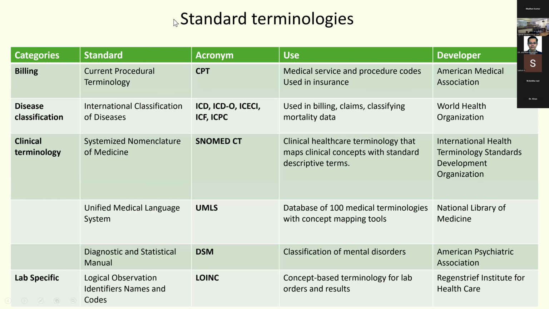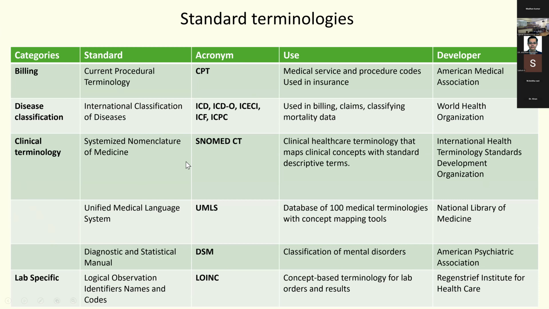So what are some standard terminologies that we know of? If you look at disease classification, all of us are familiar with the ICD code, which we use for all our discharge summaries. They also use it for billing and claims, as well as classifying mortality data, developed by the World Health Organization. Now in America, they use something called Current Procedural Terminology. This is basically codes for all your services and procedures. It's used for billing.